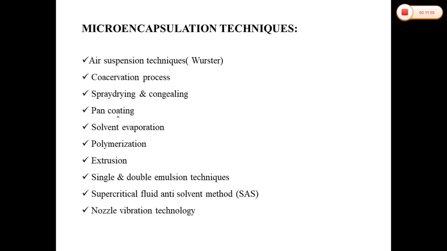The same process is used here, but for microparticles. Then solvent evaporation methods, polymerization, extrusion method, then single and double immersion techniques, supercritical fluid anti-solvent method, and the last one, nozzle vibration technology. So we'll see them one by one in detail.